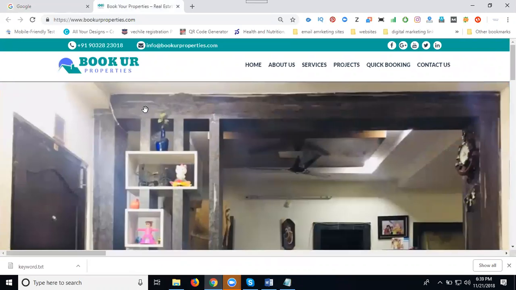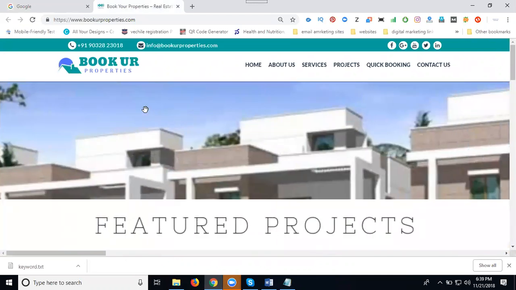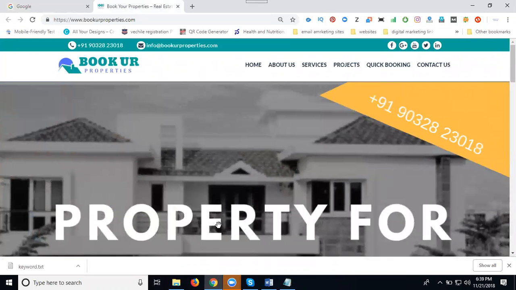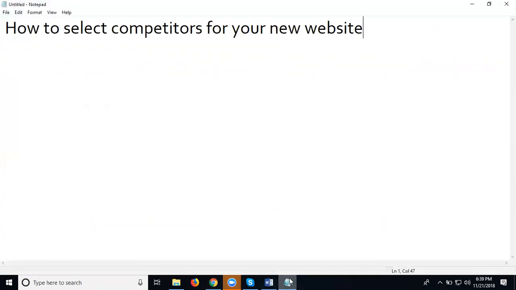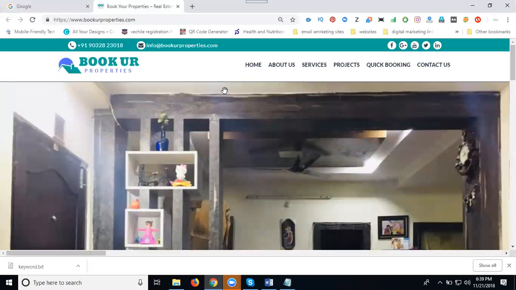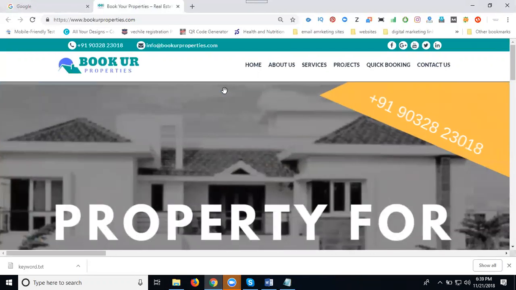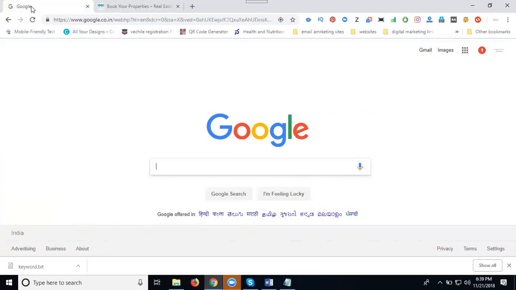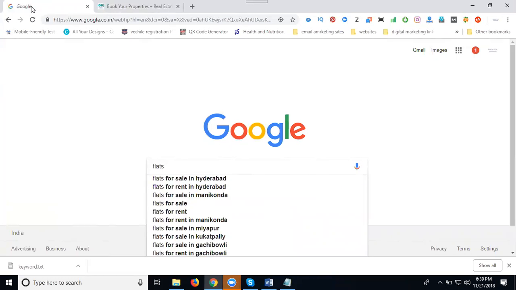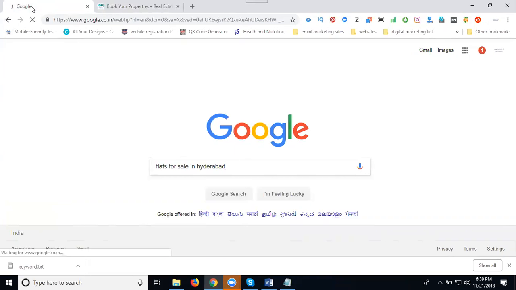So I'm starting with properties. People search for properties, and my question is how to select competitors for your new website. Suppose I'm selling flats, houses, plots, properties, etc. Suppose I'm searching for flats for sale in Hyderabad.